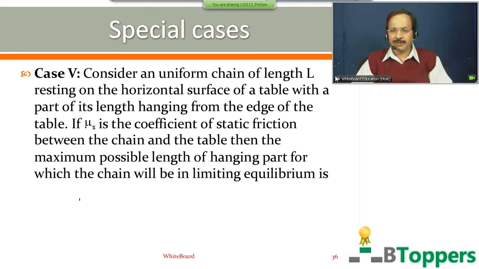If μs is the coefficient of static friction between the chain and the table, then the maximum possible length of the hanging part for which the chain will be in limiting equilibrium is μs into L by μs plus 1. Come on, copy down this conclusion first. Those who are writing the notes, first copy down the conclusion.